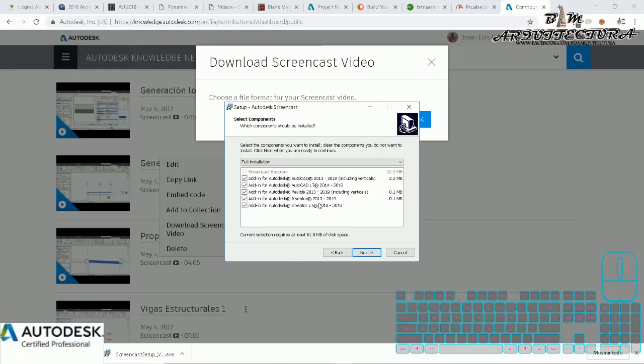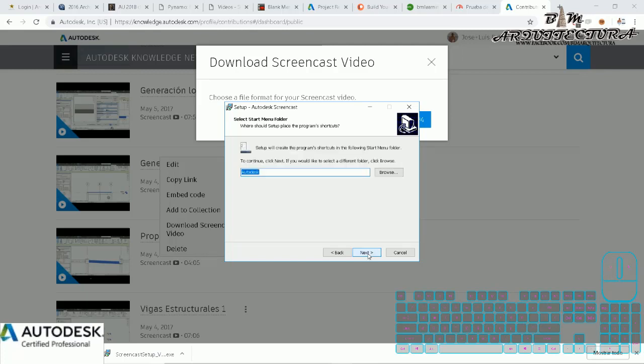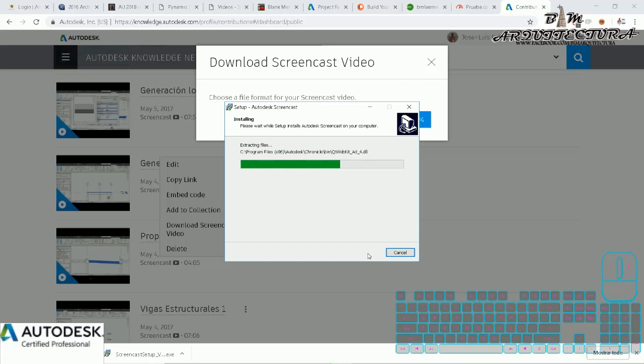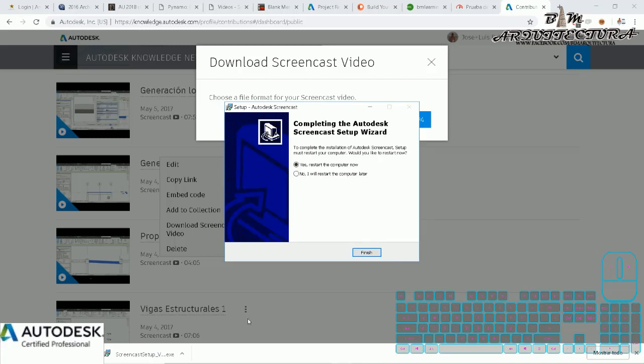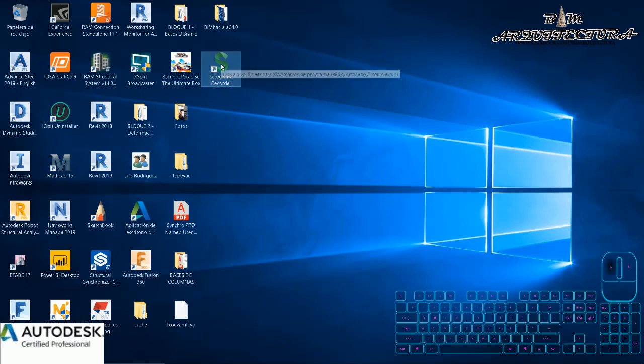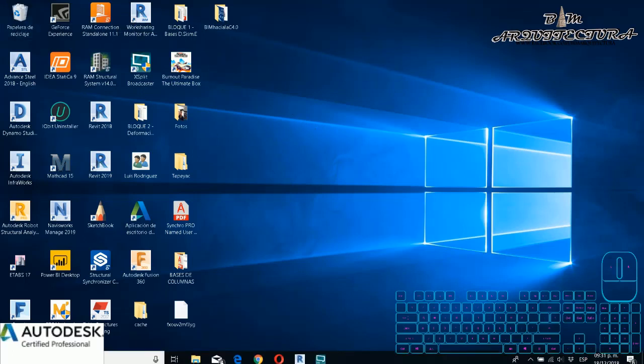You can use it for this particular software. For example, we can use it in AutoCAD, Revit, and Inventor, in the 2013 and 2019 versions. For example, I restart my computer, and when you restart your computer, a new icon appears.